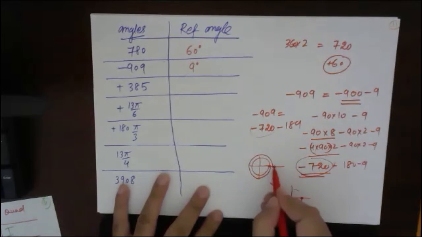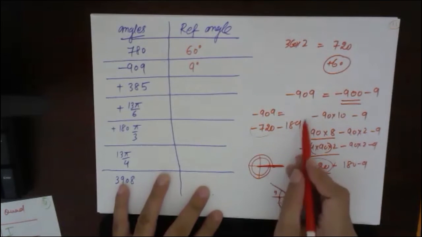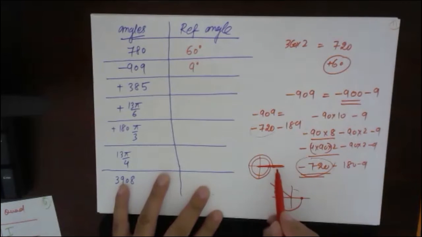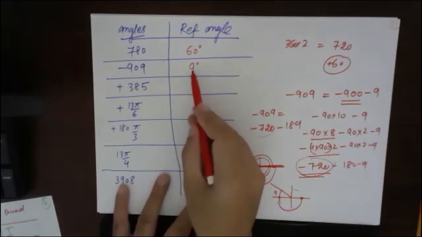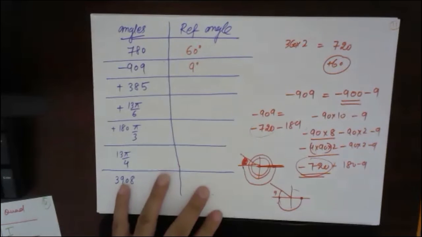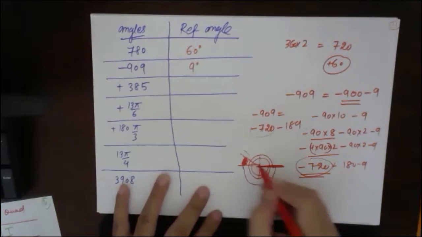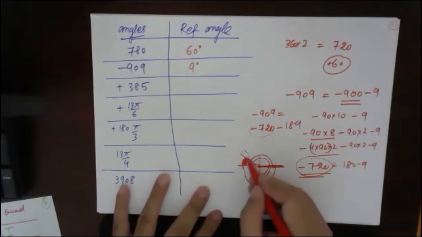That means again you have reached on this line. Now how much you have to move? Minus 189. So minus 189 means minus 180 and then minus 9. So minus 9 you are again here. So how much have you moved this angle? Minus 9 degree. So minus 9 means what will be the reference angle? It becomes 9 degree, the shortest angle between the x-axis and the line.